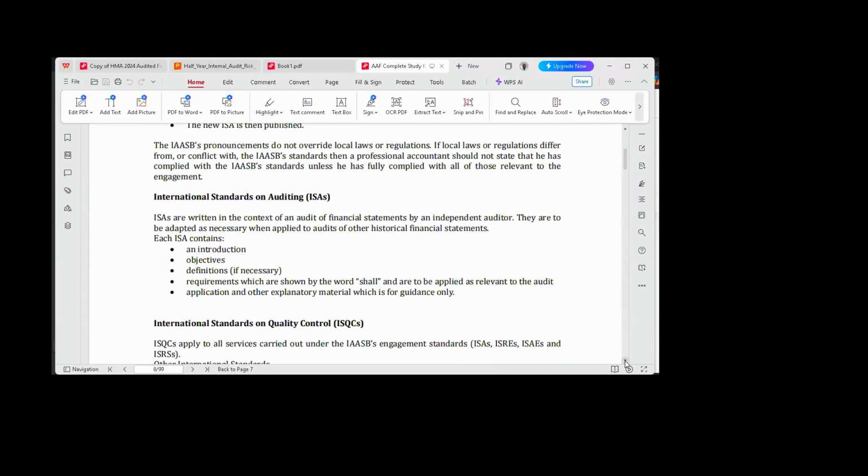Now, in all auditing standards, there is certain content that you must find in an auditing standard. Number one, every auditing standard must have an introduction.